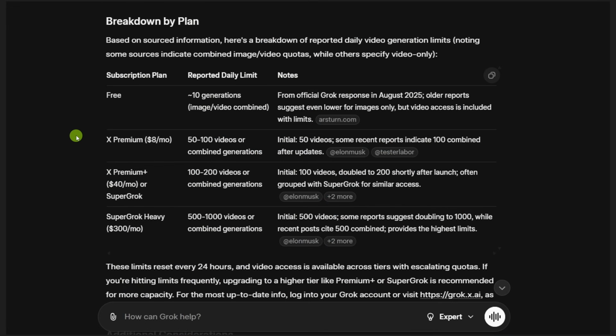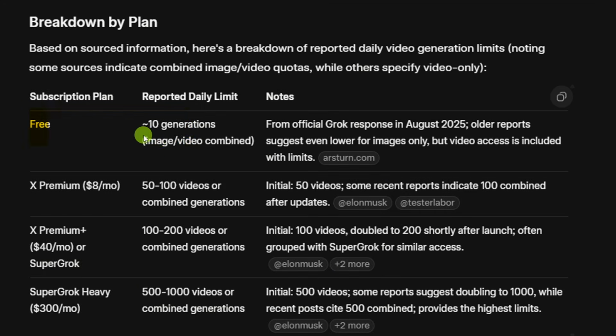The best Grok could do is tell me what people were saying on the internet, on X, and on Reddit. What it came up with is 10 generations, video or image combined, per 24-hour period for free users. In another place, Grok told me 20, but here it says about 10. For X Premium subscribers, 50 to 100. For Premium Plus, 100 to 200. And it doesn't know if that's just videos or combined video and image. And then for Super Grok Heavy, 500 to 1,000.